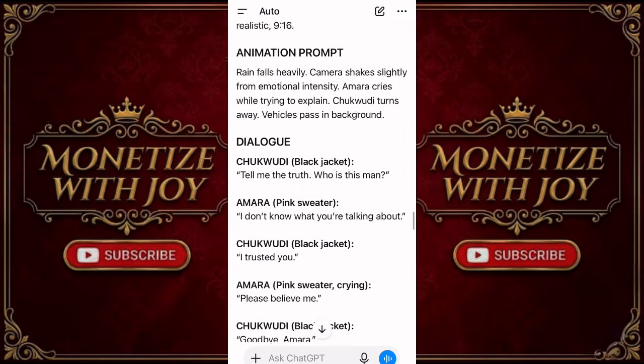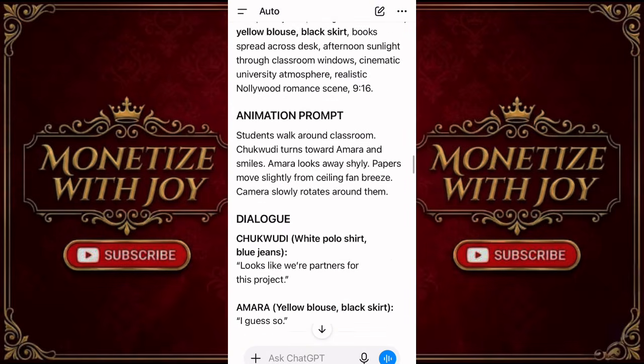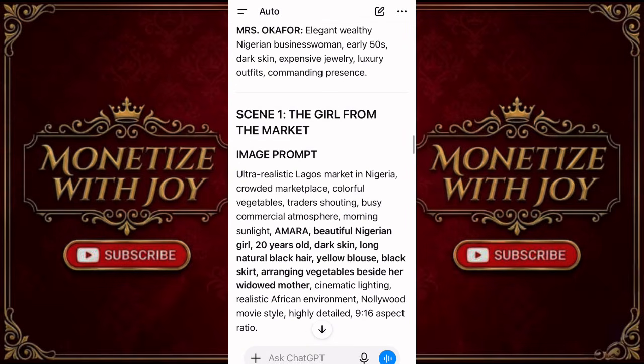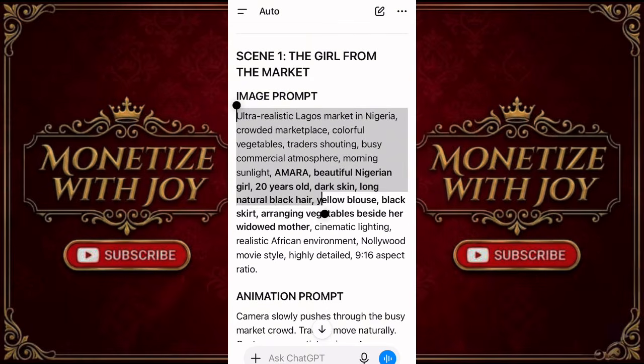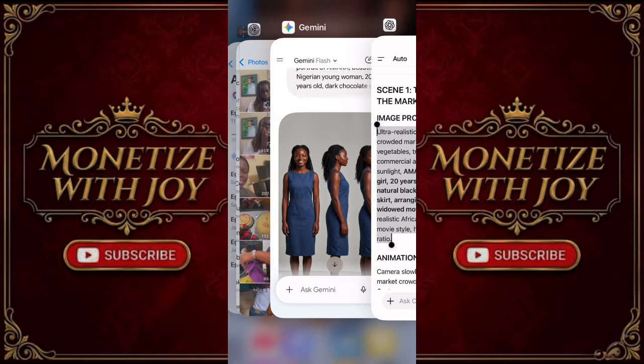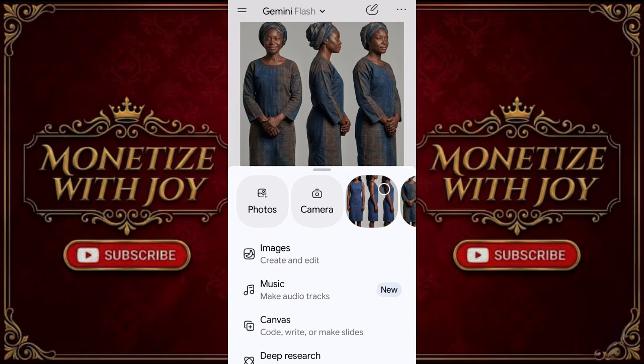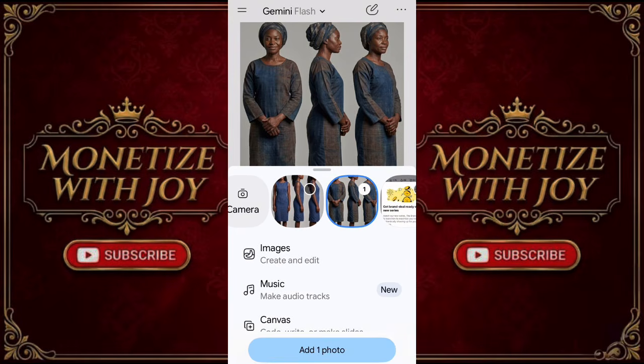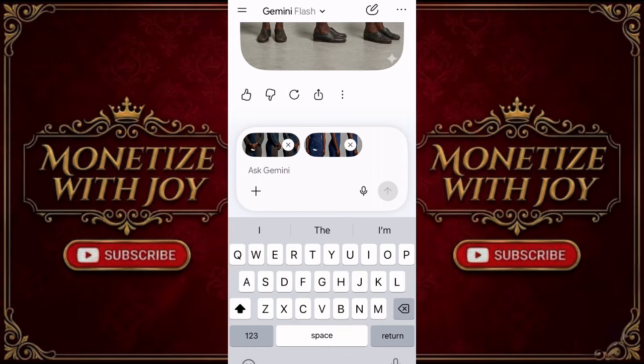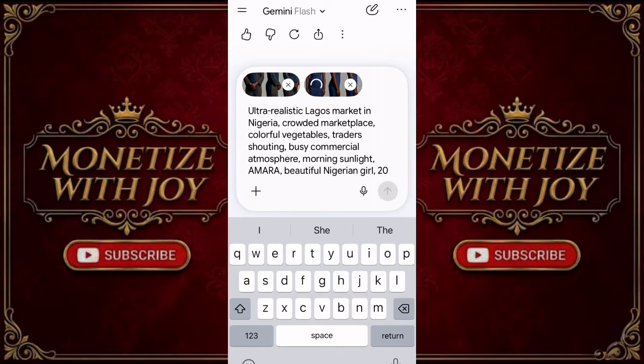Okay, we already have our reference images. The two of them, those two big pictures we just generated, they are our reference images. Now look at the image prompt. Okay, now I'll copy it to this point. I'll click on copy beside our widowed mother. So I'll go back to Gemini AI and then I'll click on this plus icon. I'll select the two pictures, click on add photos, and then I'll paste that prompt. And of course, we'll wait for it to generate.